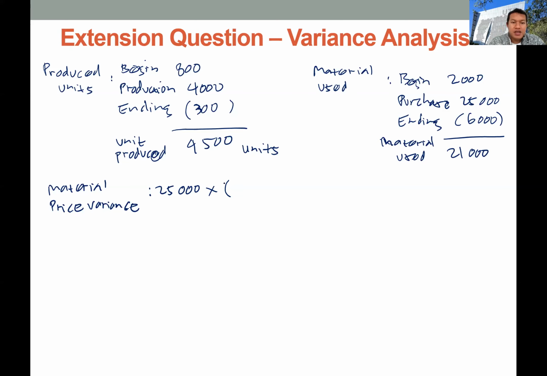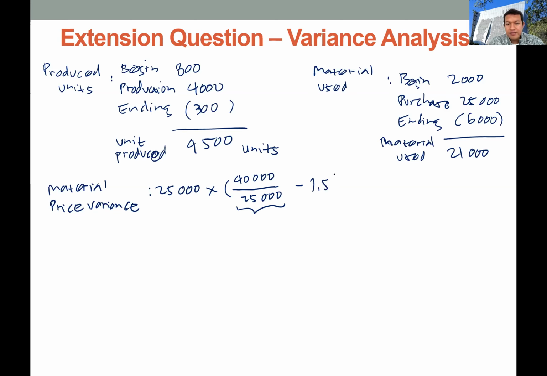We don't have the actual price per unit, so we have to calculate it manually. We have the total cost of materials, which is 40,000, and the total quantity purchased, 25,000. This gives the actual price per unit, which is deducted by the budget price. The budget price is 1.5 per kg, we know from the question.